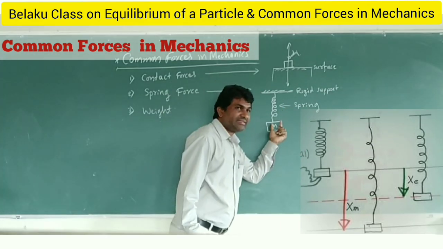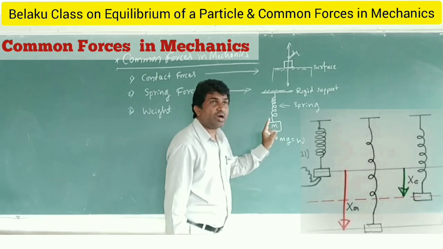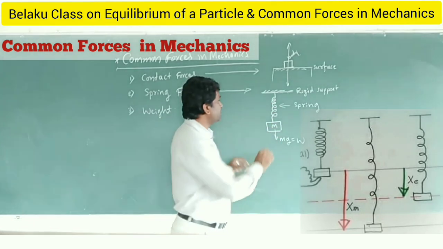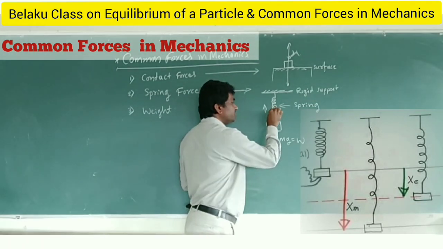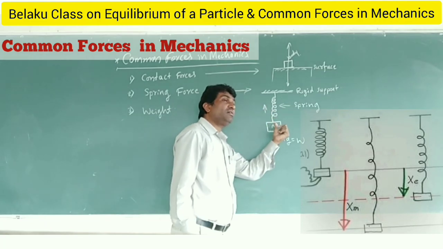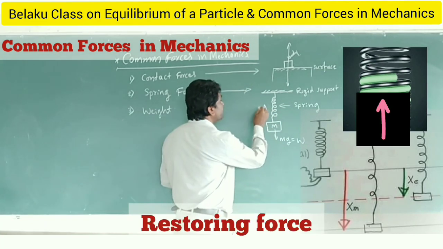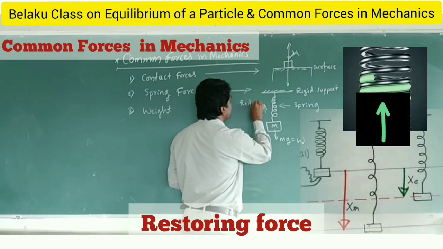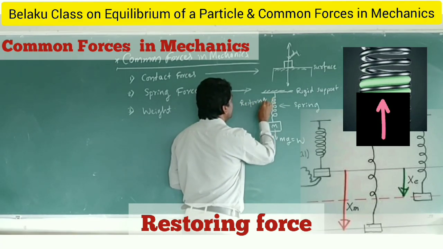So when this weight is acting downward, one more opposing force is generated inside the spring in the opposite direction. That force inside the spring is called a restoring force.